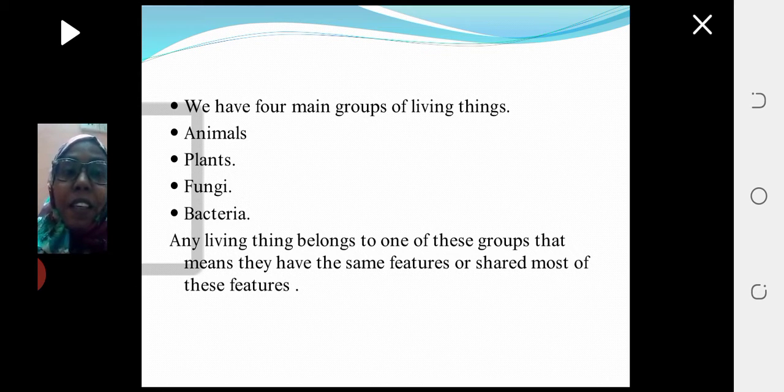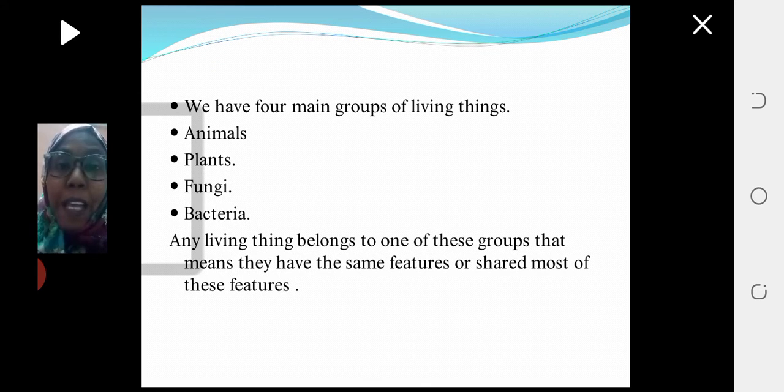Any living thing belongs to one of these groups. That means they have the same features or share most of these features in this group. For example, for the group of animals, all living things that belong to this group have the same features or share most of these features, and this also applies to the rest of the groups.